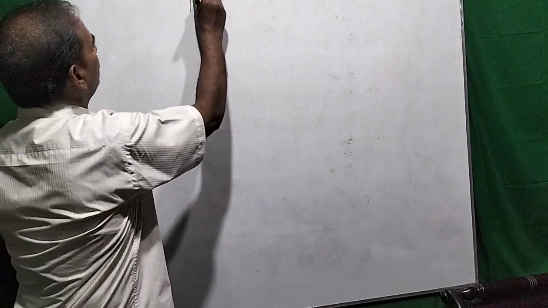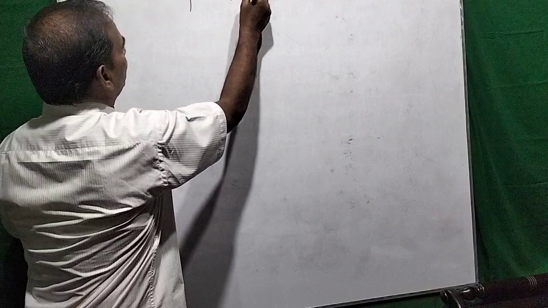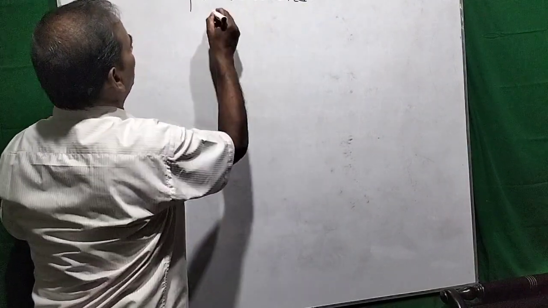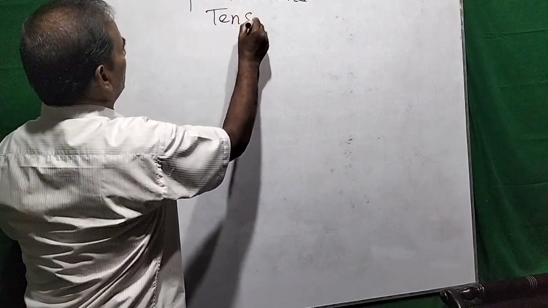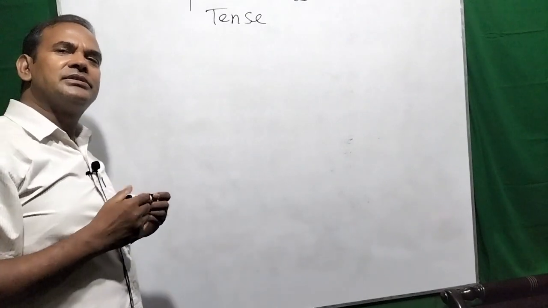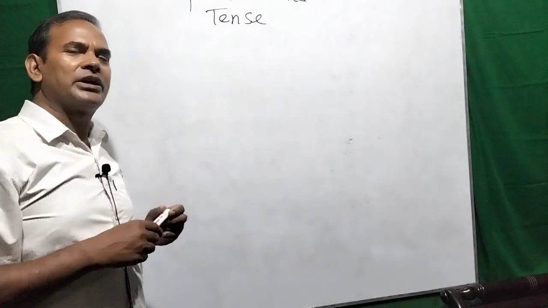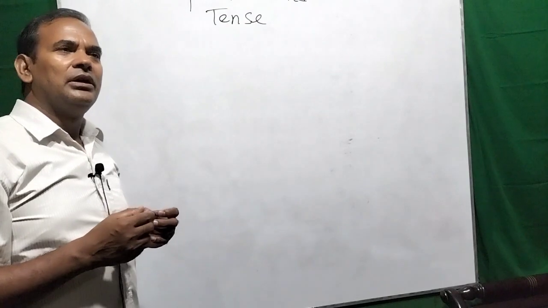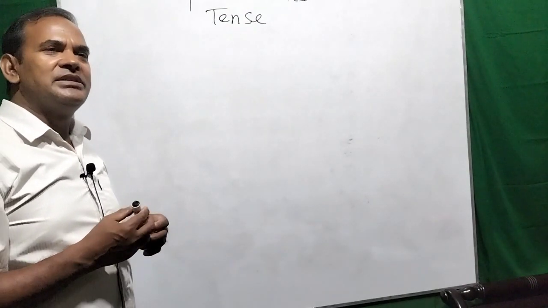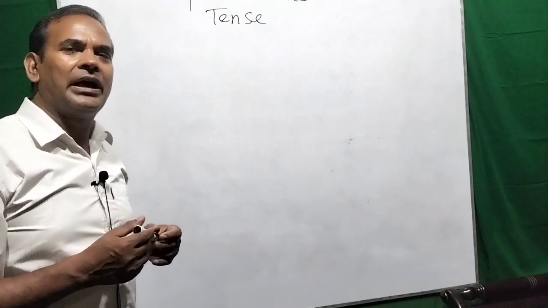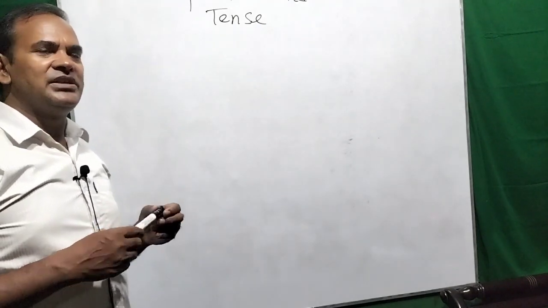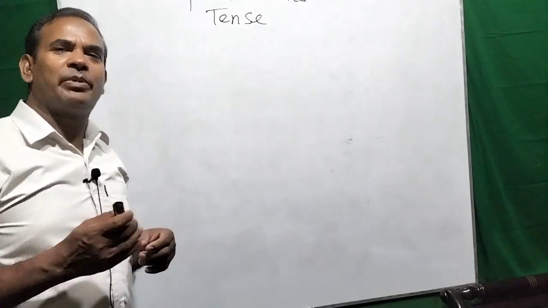Present indefinite tense. Dear viewers, this is a tense where the action does not begin at the moment of speaking. That means the action begins at any time in the present. So in this context, the name of the tense is present indefinite.